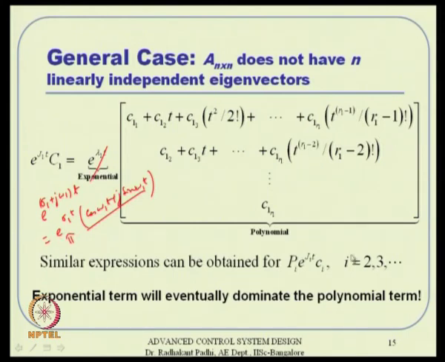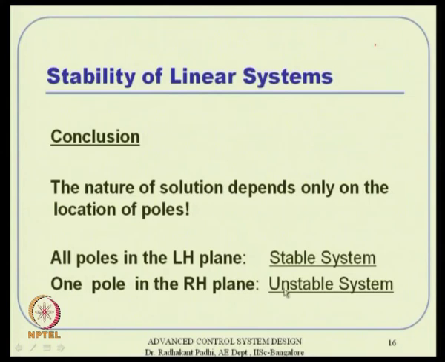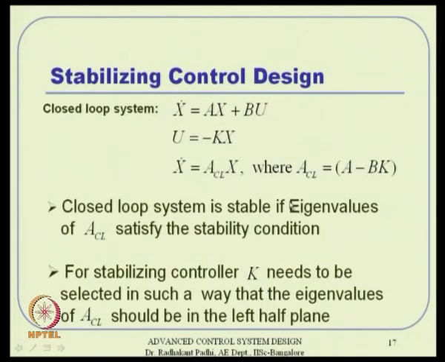Hence I have the similar result that tells me that if all poles are in the left hand side, then I have got a stable system. If one of them is in the right hand side, then I have got an unstable system. Then we discussed how to design a stabilizing controller and all that. Probably with that I will stop, but before I stop, let us discuss a little bit about some other topic.